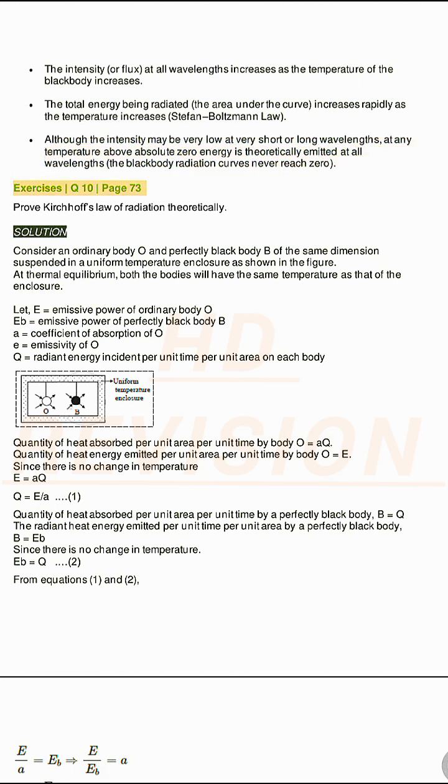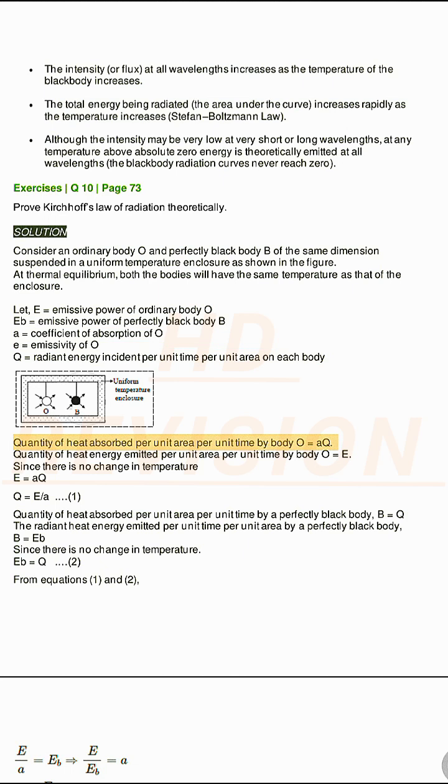Exercises Q10, page 73. Prove Kirchhoff's law of radiation theoretically. Solution. Consider an ordinary body O and a perfectly black body B of the same dimension suspended in a uniform temperature enclosure as shown in the figure. At thermal equilibrium, both the bodies will have the same temperature as that of the enclosure. Let E equal the emissive power of ordinary body O, E_b the emissive power of perfectly black body B, A the coefficient of absorption of O, and Q the radiant energy incident per unit time per unit area on each body.